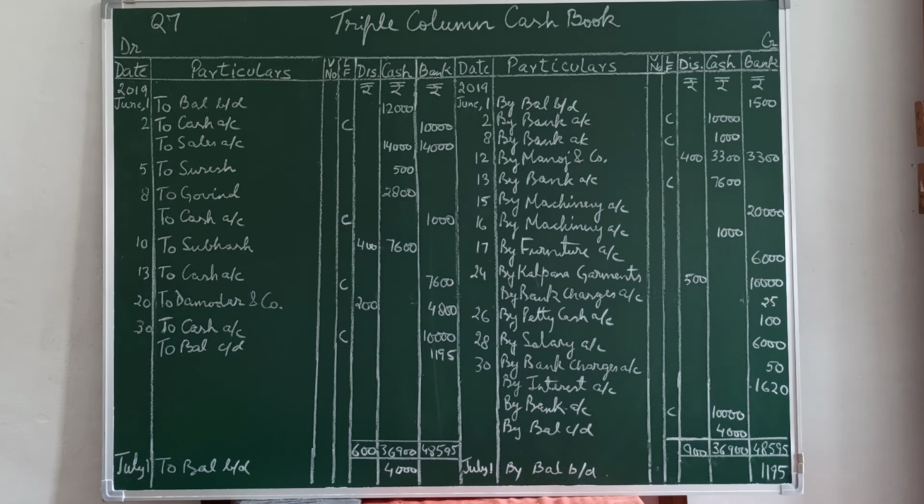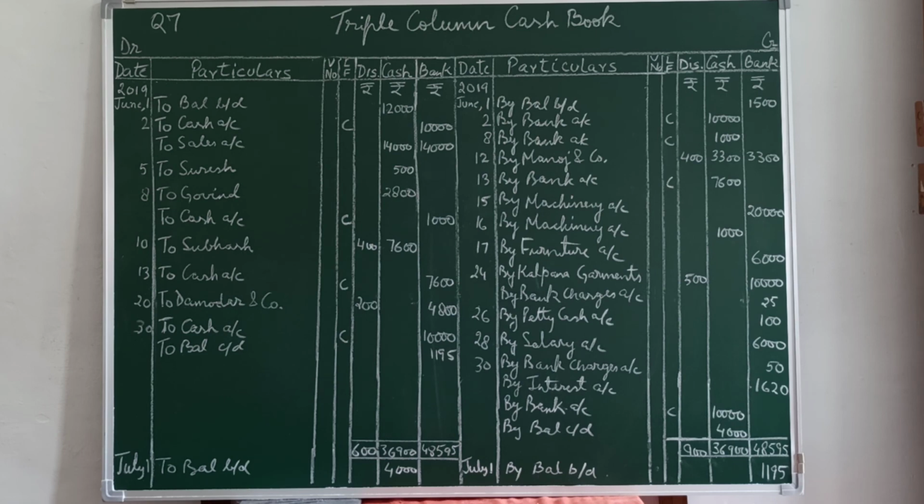It becomes a contra entry. So 30th debit side to cash account, bank column 30,000, credit side by bank account contra 10,000, and then you will balance the cash column by balance carried forward. When you check, it will be 4,000, which is the answer already given in the question.